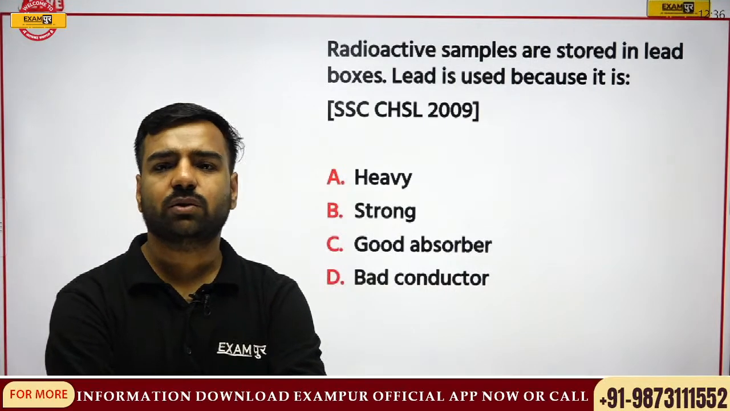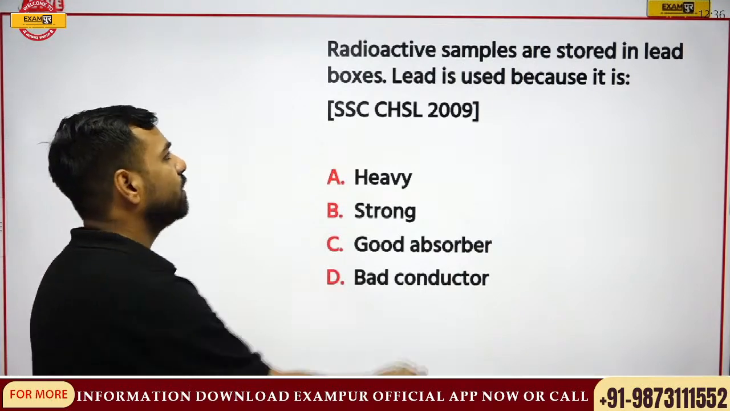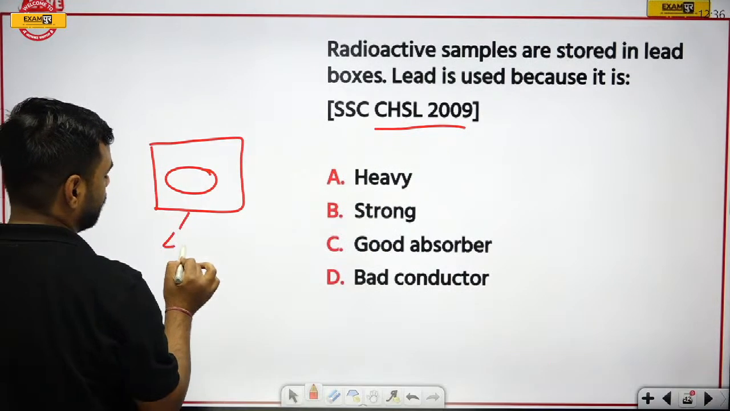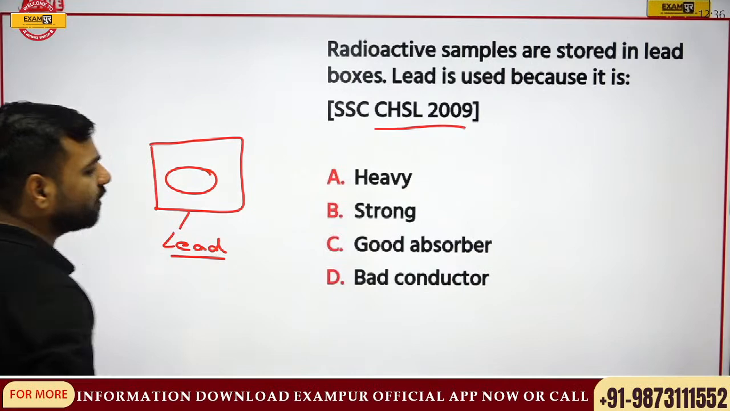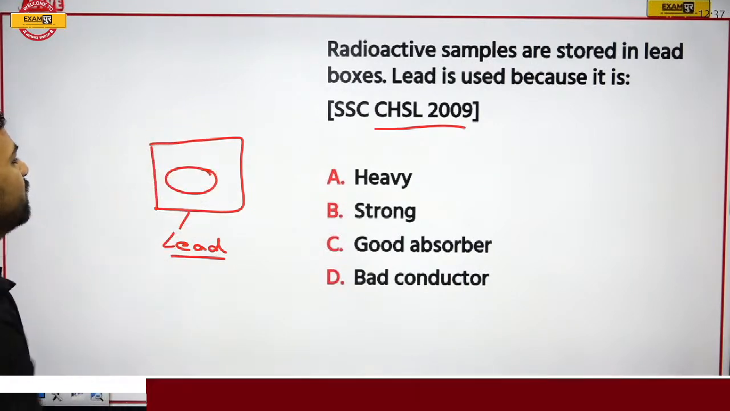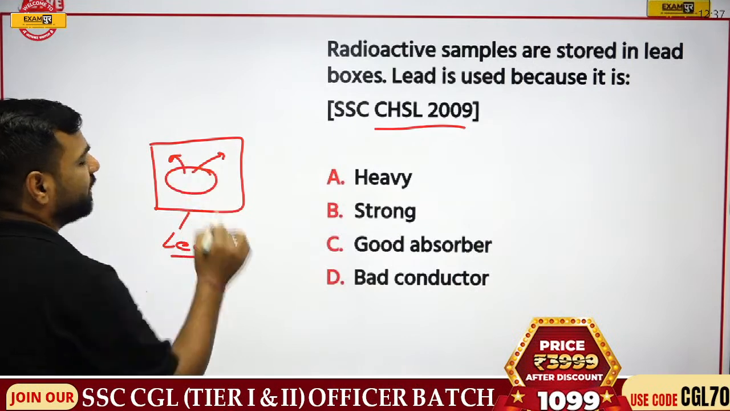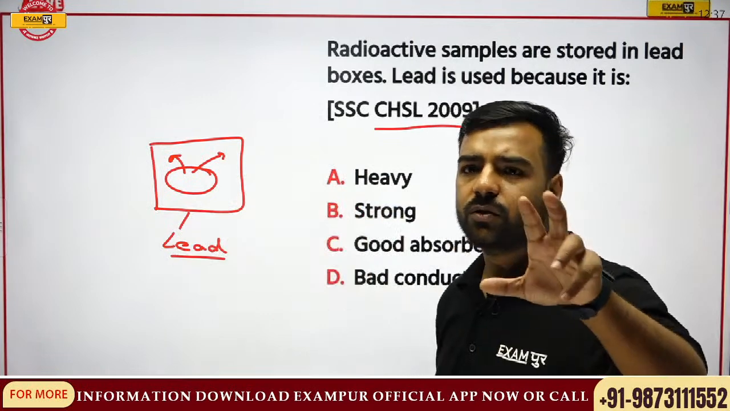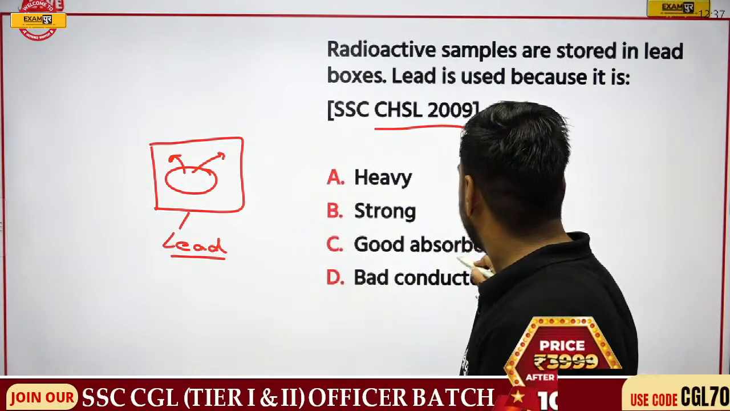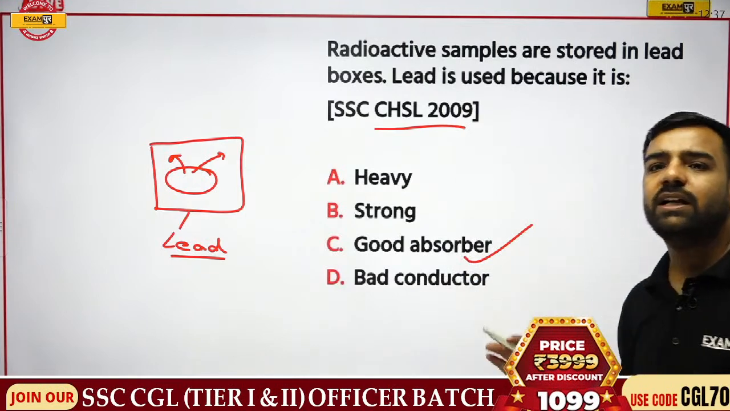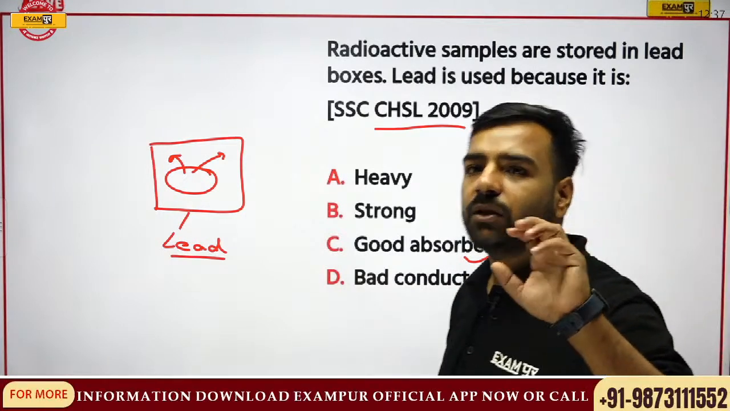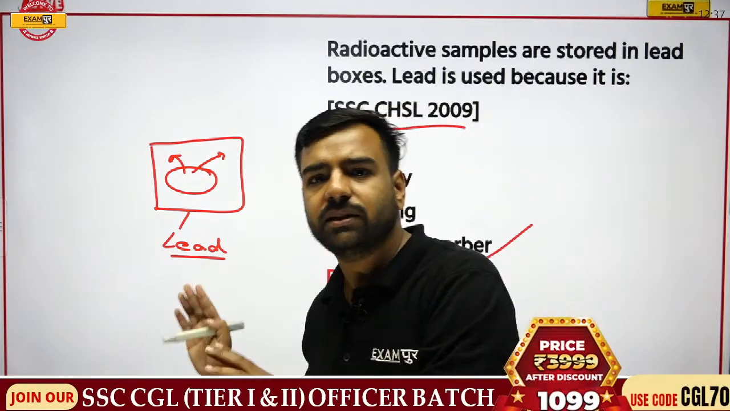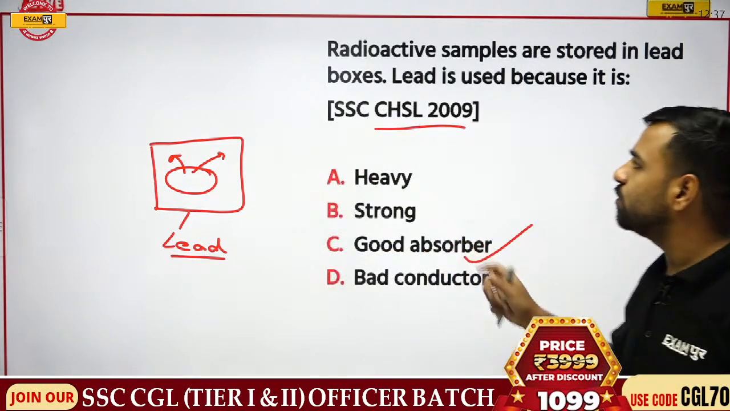This is from CHSL 2009. If any radioactive sample is stored in a lead box, there might be some reason behind it. We know that radioactive elements will emit alpha, beta, gamma. Totally correct, Jagdishwan. Lead would be a good absorber, and that's true, so it will be preventing the emissions. It would actually be a good absorber. Fine. So Madhana, Jagdishwan, C is the correct answer. Please remember this, because lead is a good absorber, that's why we are using lead over there.